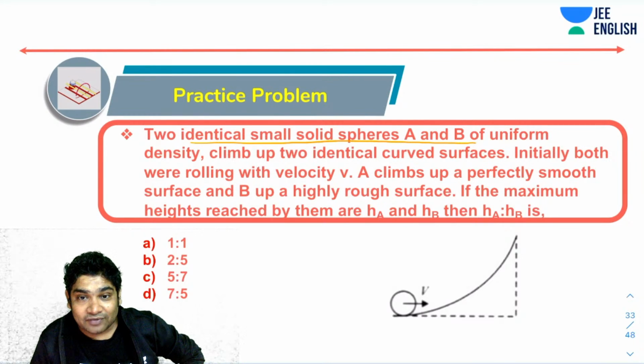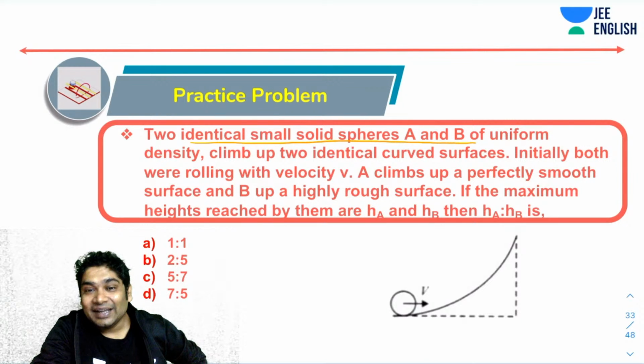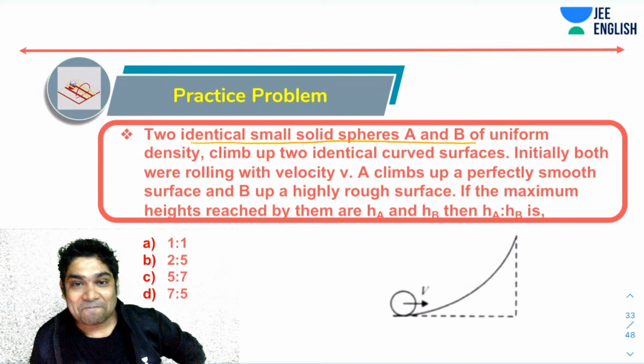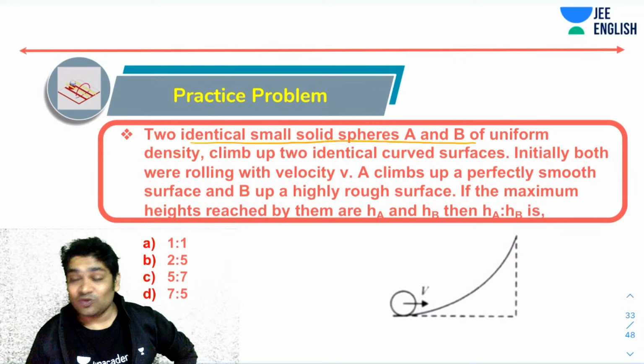5 is to 5. But there is no option 5 is to 5, Baba. 7 is to 5. Okay. So Amod says 7 is to 5. AP says 5 is to 7, which in fact may be correct. Let's see what will happen.